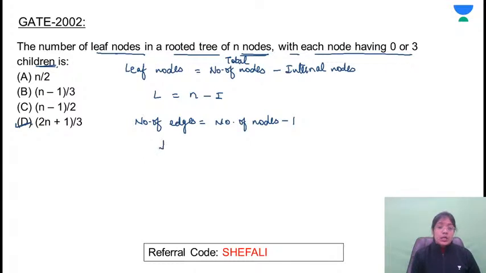So if internal nodes are I, every internal node will be having 3 children. So this comes out to be 3. Very good.